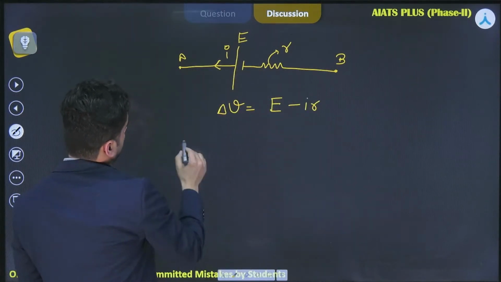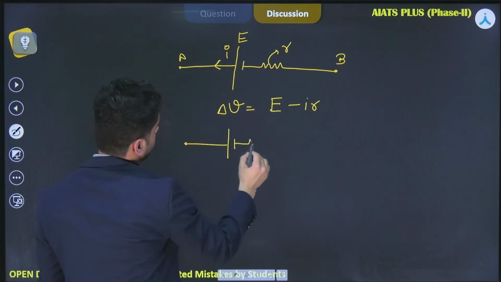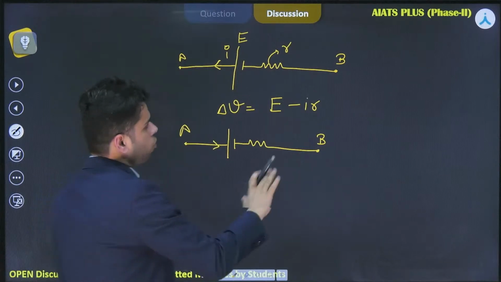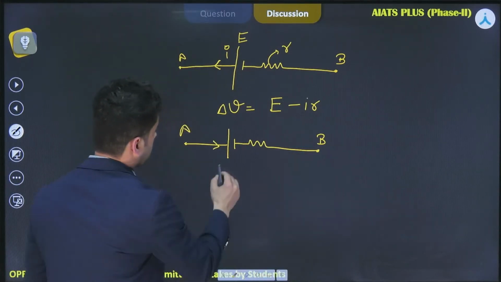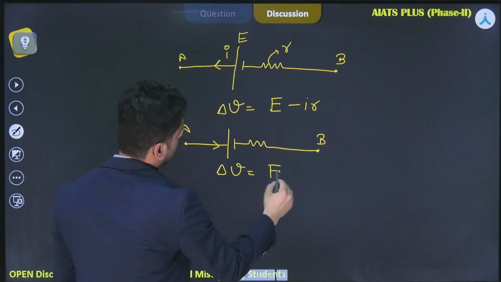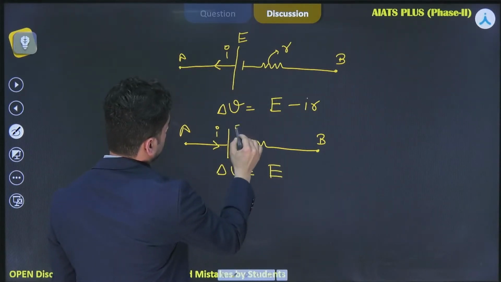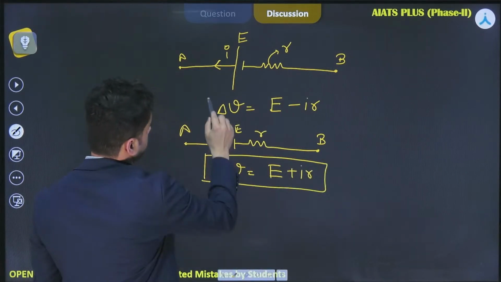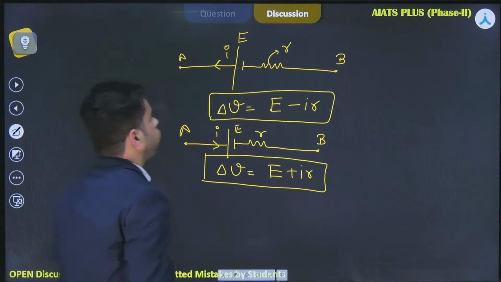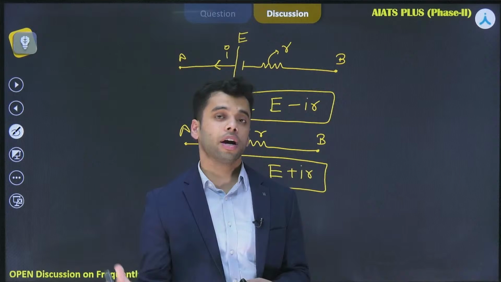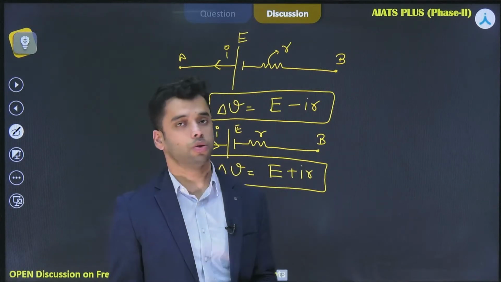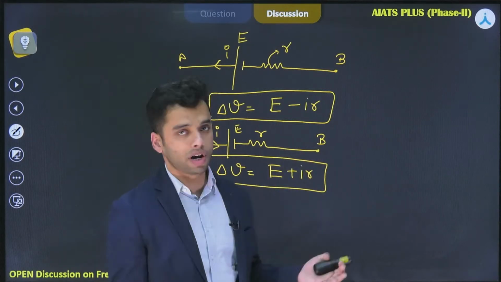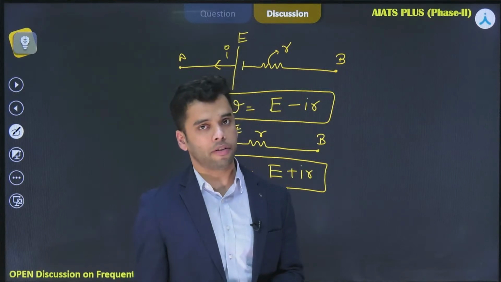And there is one more case possible. Suppose that the battery is charging. In the second case, the battery is charging, so delta V should be equal to E plus IR. One is the case of discharging, one is the case of charging, and you must be very clear about where the current goes while charging and while discharging. So these are the expressions for the terminal potential difference, and if no current is flowing, in that case the terminal potential difference will be equal to the EMF of the battery, right?